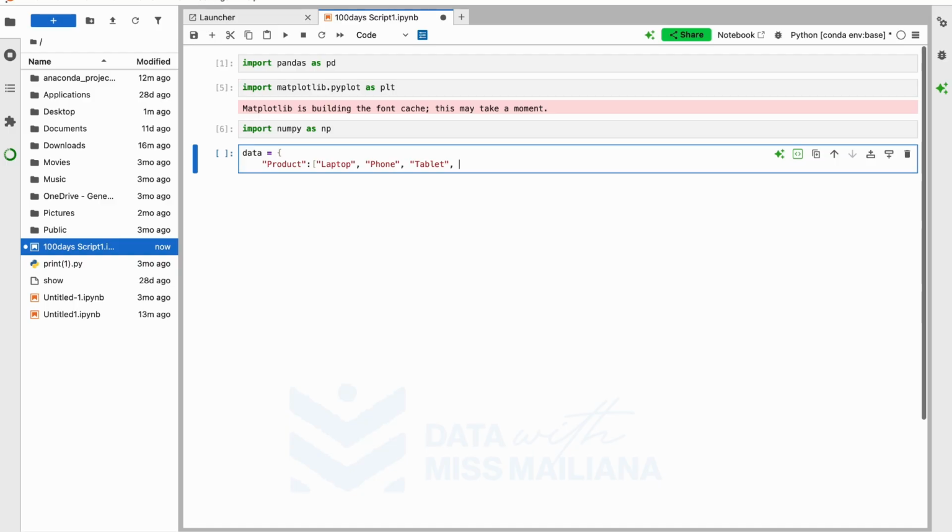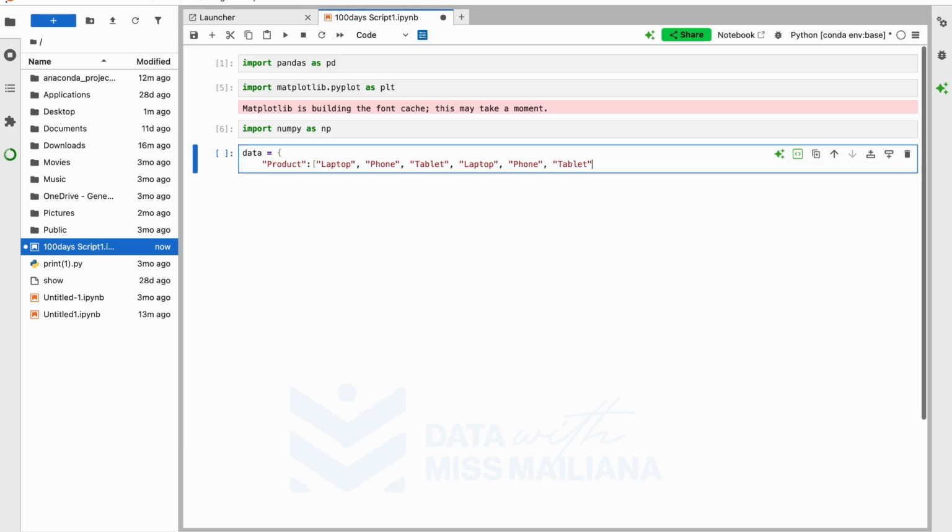So we have laptop, phone, tablet. We also have again, so it's like multiple things that were sold. So we also have laptop again, we have phone again, then we have tablet again.